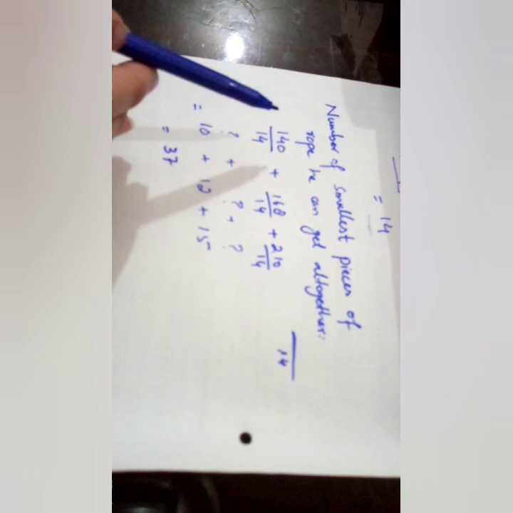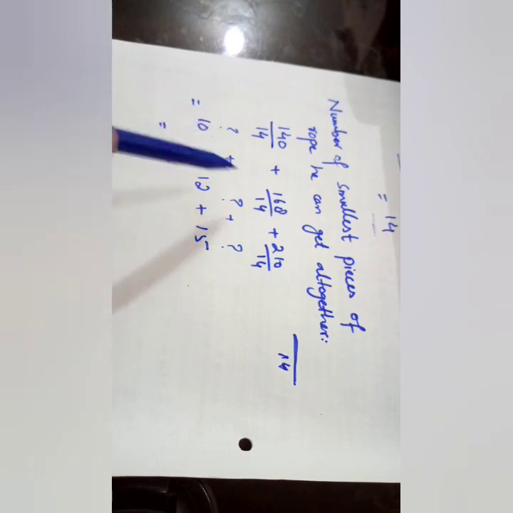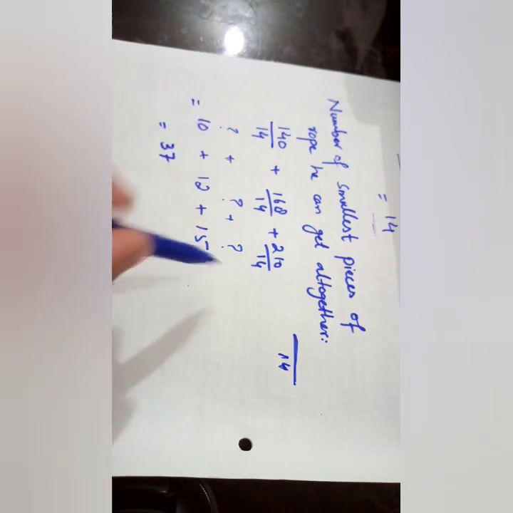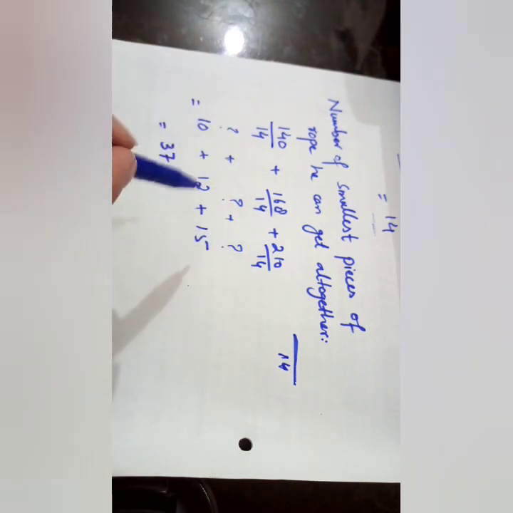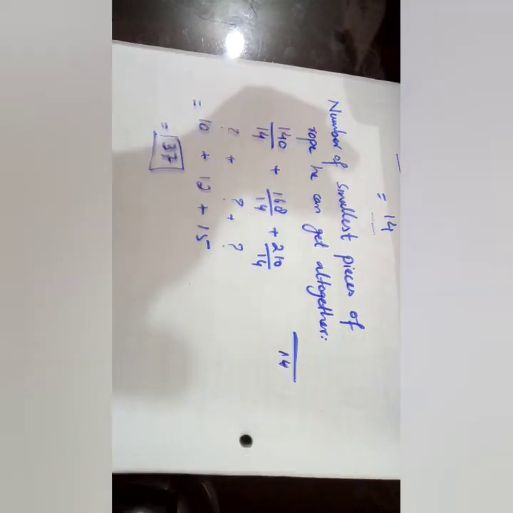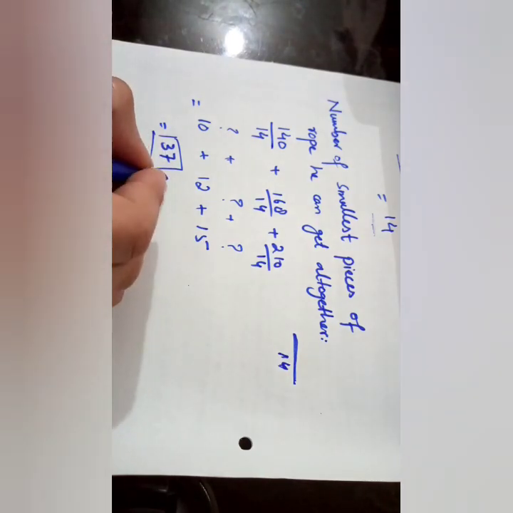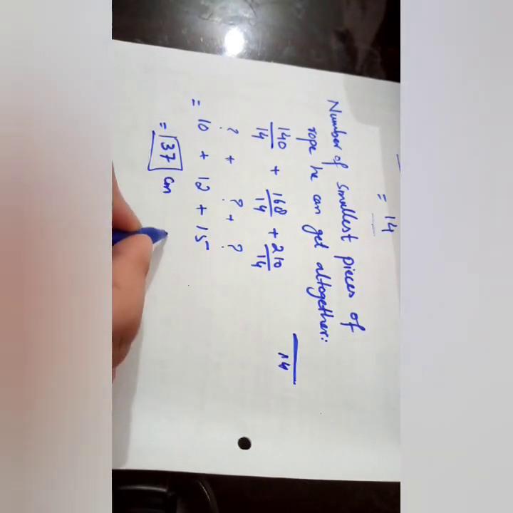So we will get 37 pieces when we cut these 3 pieces of rope with the length of 14, and there is no piece left. The total number of pieces by cutting the 3 ropes is 37. 37 pieces we will get of the same length, and that is the length of 14 centimeters. The unit is centimeter, so definitely 37 pieces.